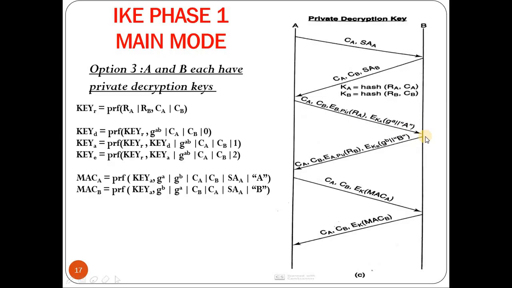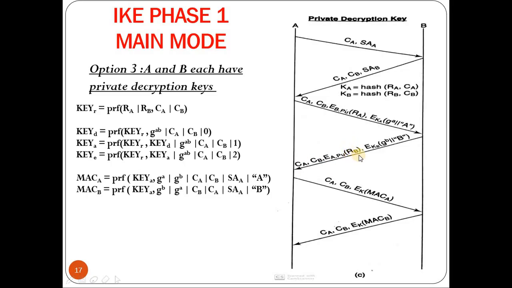Now on receiving this, to decrypt it, it needs to know RA. RA is encrypted using B's public key. So using B's private key, it does the decryption, obtains RA, and computes KA. Since it has CA and has obtained RA, it computes KA and decrypts this. On decryption, it gets g to the power A and also the identity of A.